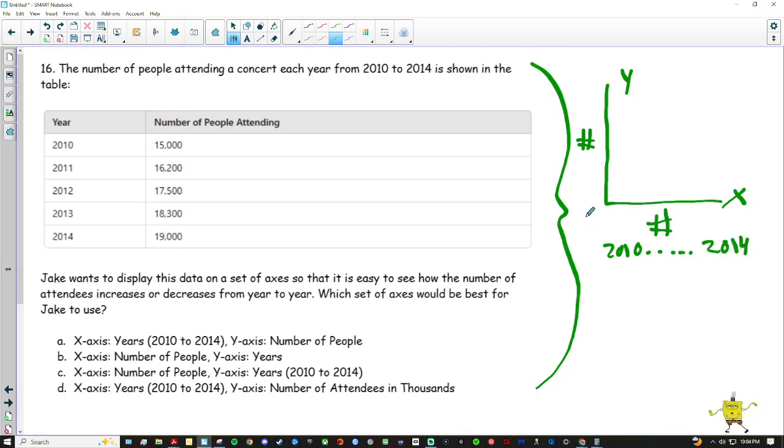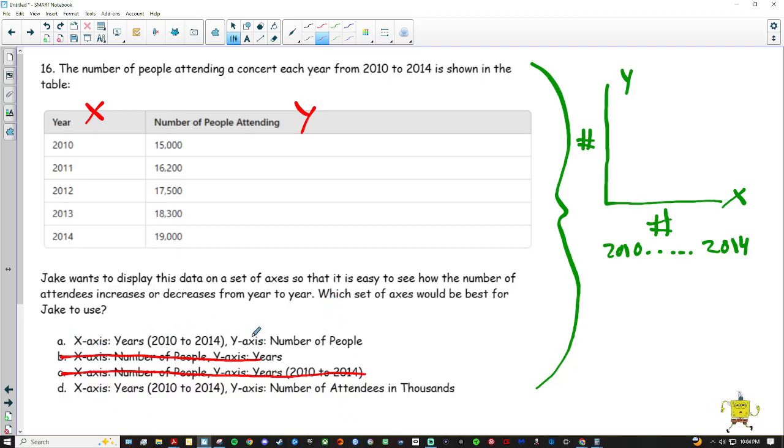We wouldn't want to count 1, 2, 3, 4, 5, 6, all the way up to 2000. That wouldn't make any sense, right? We wouldn't want just the number of people, right? On our X, we definitely don't want the number of people on our X-axis. We want the number of years. X goes on the X, Y goes on the Y. So we know we want this to be our year. So it could be A or B right now.